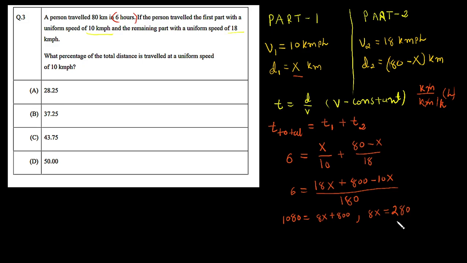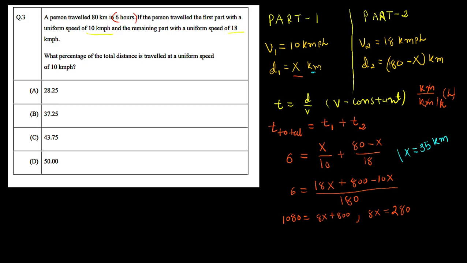So now simply we can find the value of x here by dividing this 280 by 8. So the value of x here is nothing but 280 over 8, and it will turn out to be 35. And here the x is nothing but the distance, and distance is in kilometer, so we can say the x is 35 kilometer.